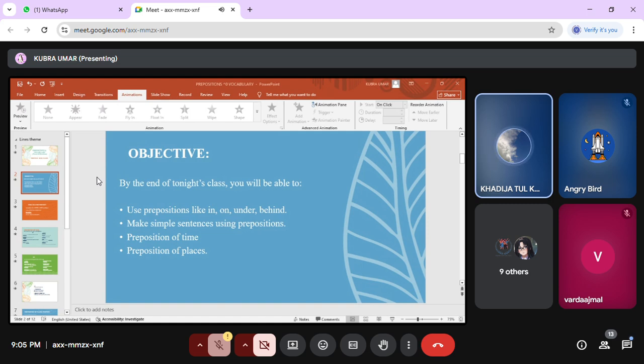Preposition of time. We have two types of preposition. One is preposition of time and the other one is preposition of places. The first one is preposition of time. These prepositions tell us when something happens. Then we have further types of preposition of time: in, on, at. The first one is in.